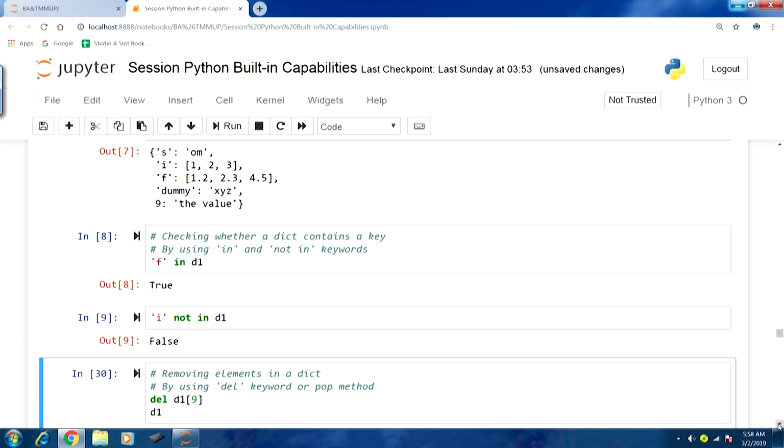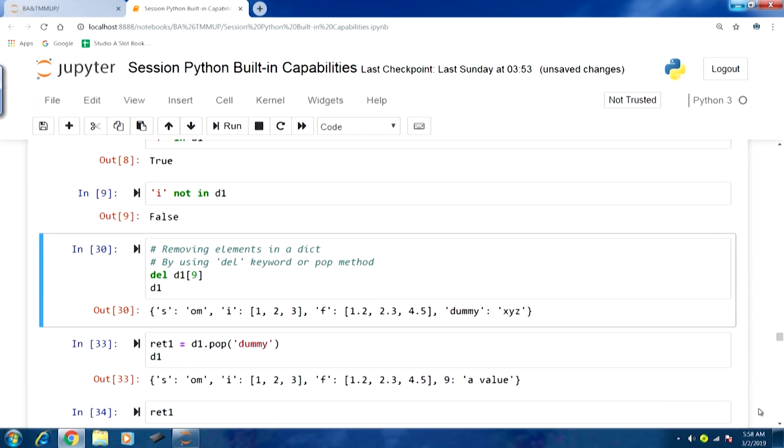Now, let us move to the next part, that is removing elements in a dict. Here we have two options: one is the del keyword and the other one is the pop method. We can either use the del keyword to delete a particular element in a dict.